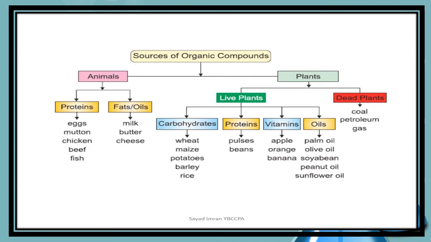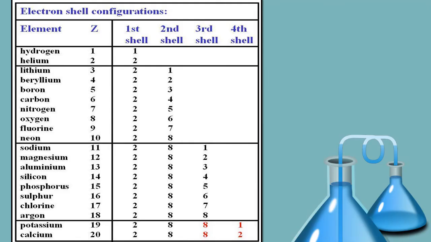Earlier people used to think that organic compounds have some special vital force and can be formed in plants and animals only. We cannot prepare them in the lab. But later on scientists came to know that this is not true. Organic compounds can be made in the laboratory also, and the very first organic compound that was made in the laboratory was urea.